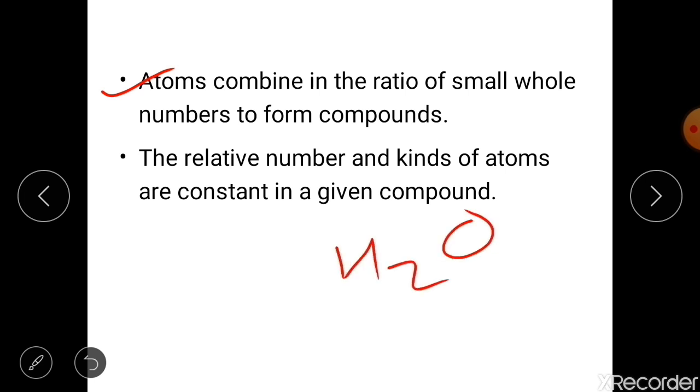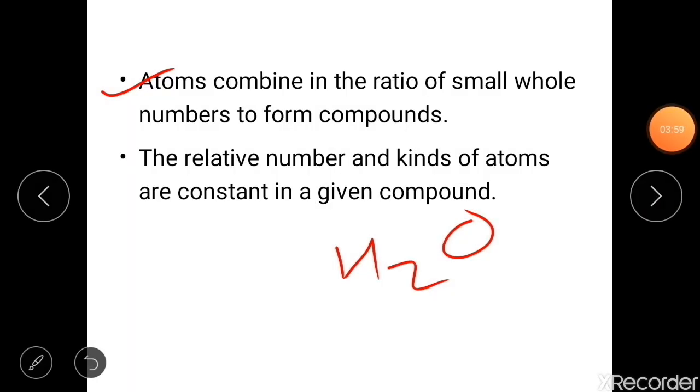H2O. So what's the ratio here? 2:1. Hydrogen atoms and oxygen atoms are combining in 2:1 to form water. So always whenever water forms, they will combine in this fixed whole number ratio. Not just water, this is applicable for all the compounds which form.